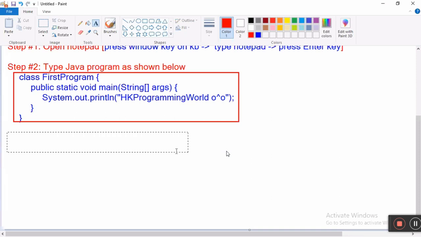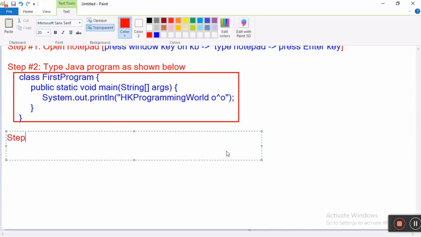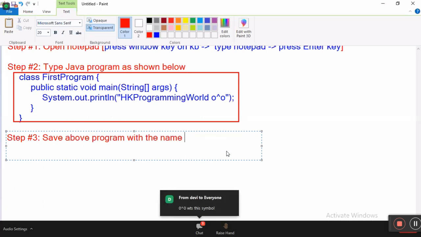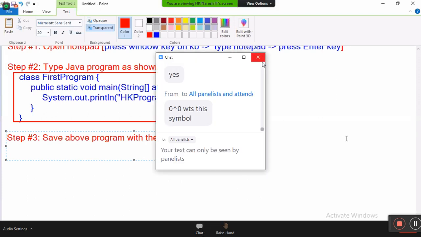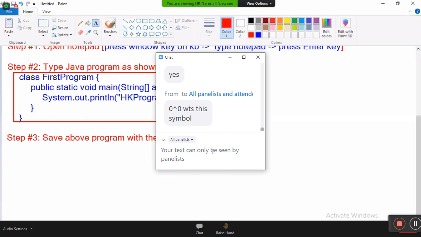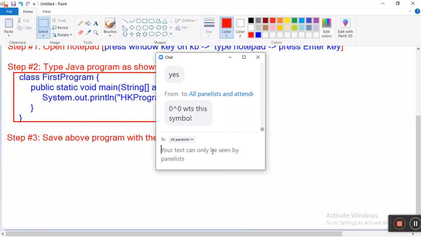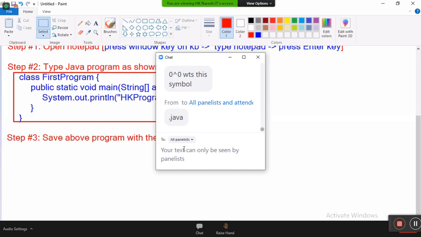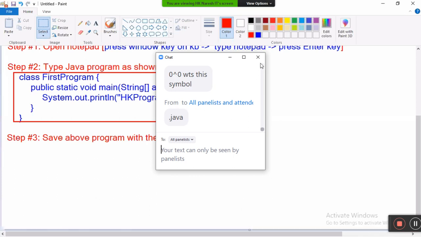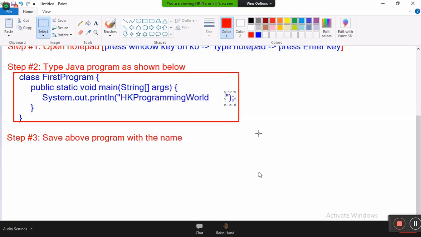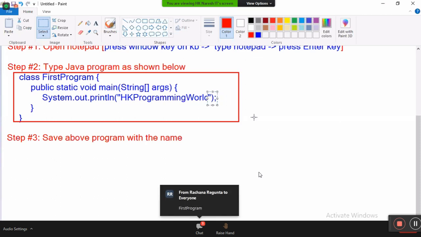Next, step number 3. What is step number 3? Save above program with the name. Bolo, what is the name? Oh my God, what is this symbol? A smile symbol? Okay, let me remove it. You are too talented people. Smile symbol, bhai. Okay, I removed it.